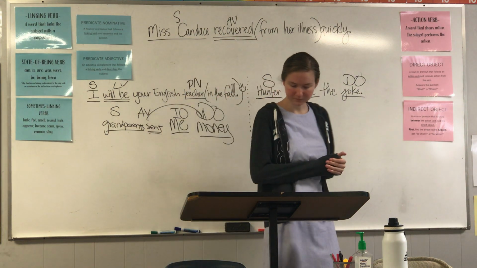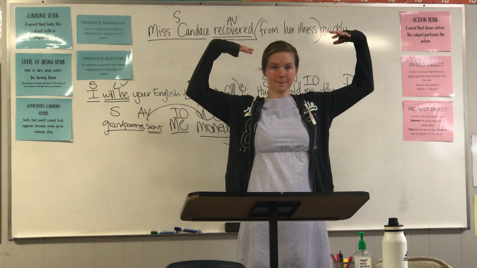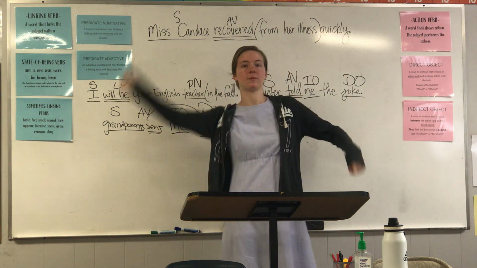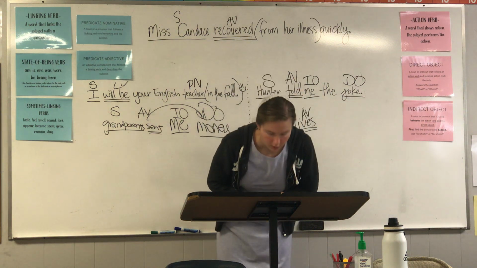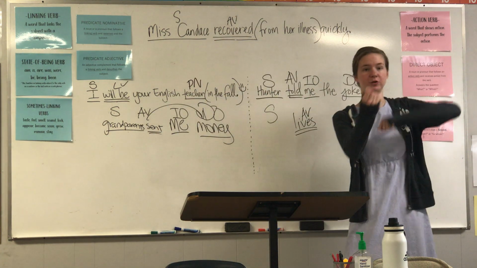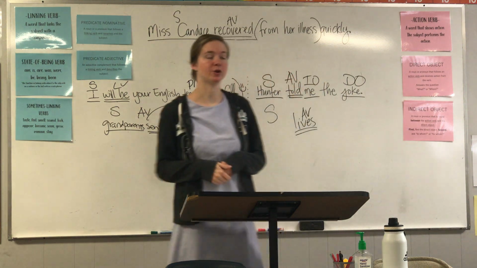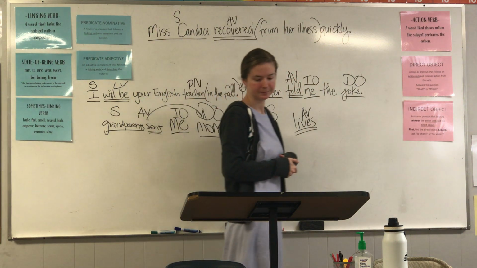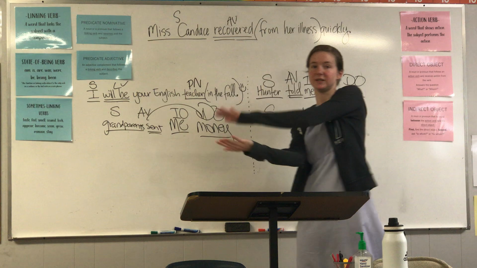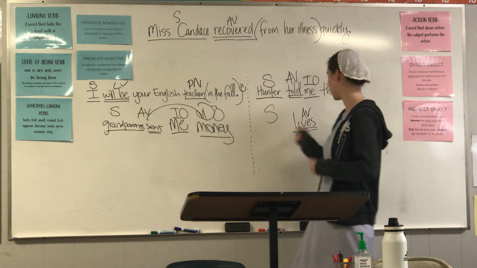We're going to do number 3. That dog in their yard is a friendly collie. Mark your prepositional phrases. Your prepositional phrase is in their yard. Now find your verb or your verb phrase. Your verb is is. Now ask who or what to find your subject. Who is? Dog is. Mark dog as a subject. All right. Now, say the subject and the verb together to find your complement. Dog is what? Collie. Mark collie.